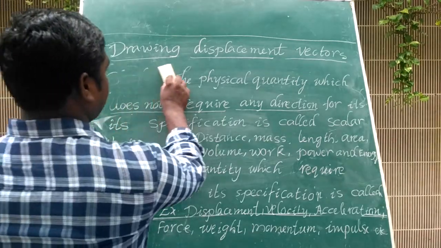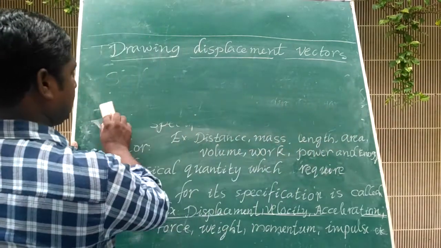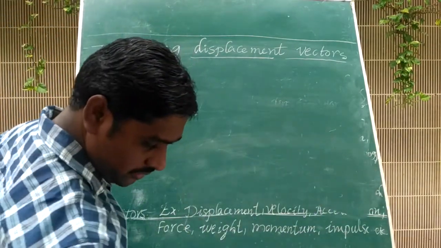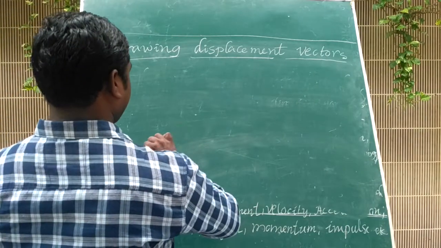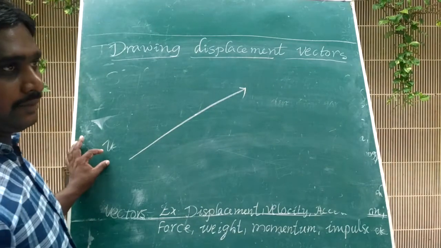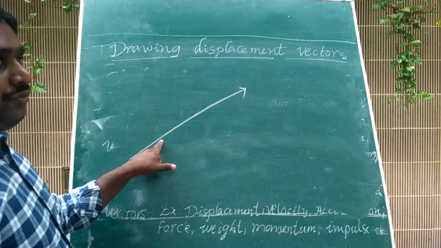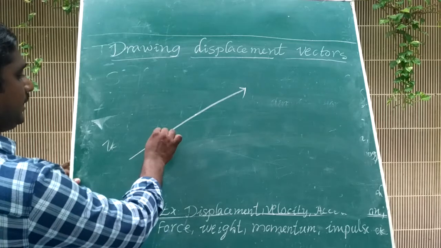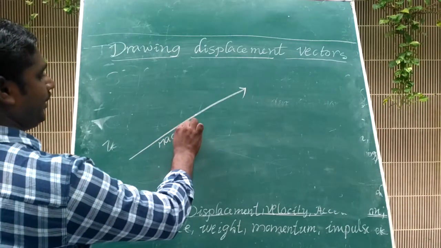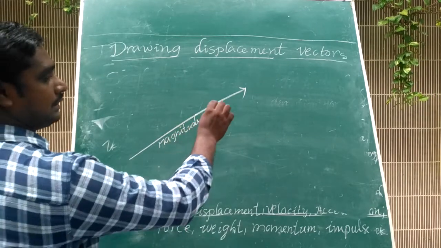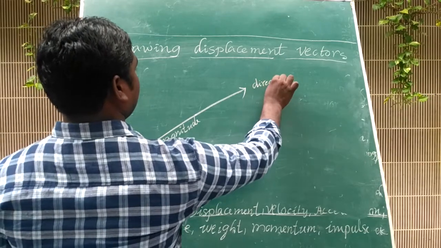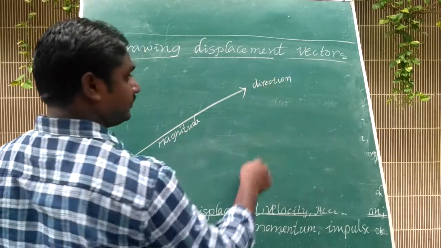A vector can be represented by an arrow mark. This is a vector. The length of the arrow mark indicates magnitude. The arrow mark indicates direction.